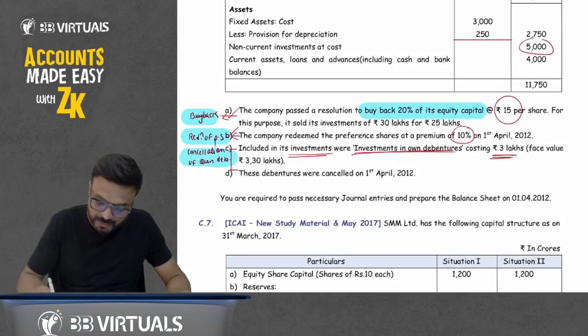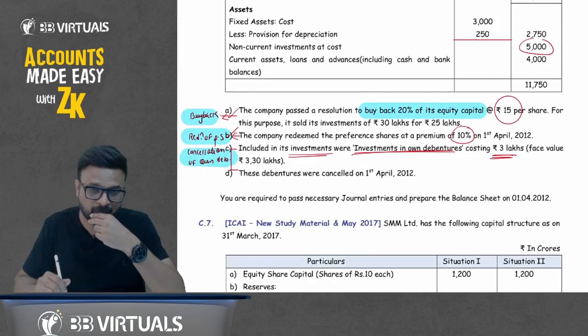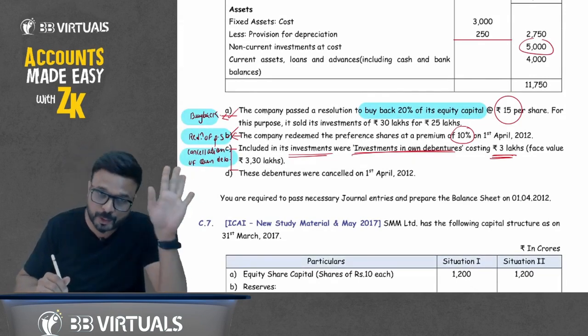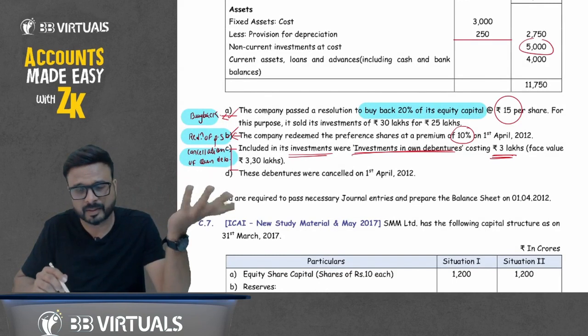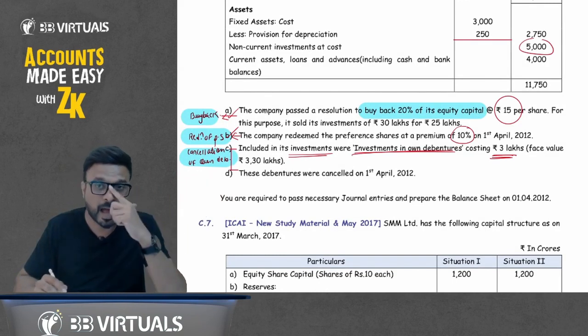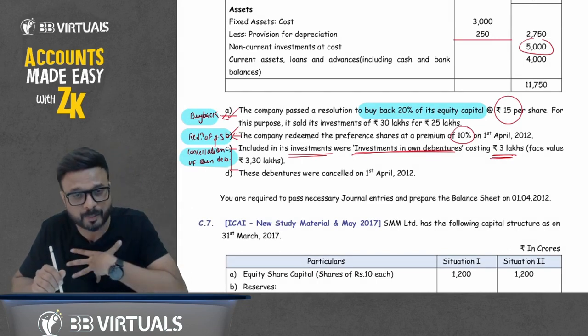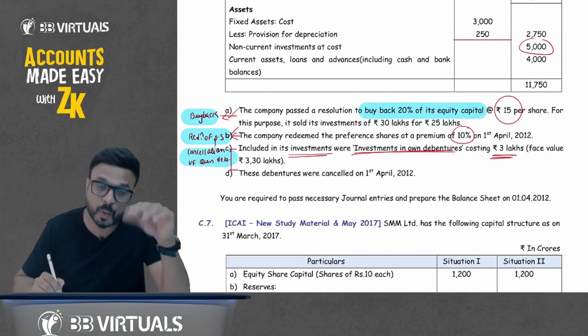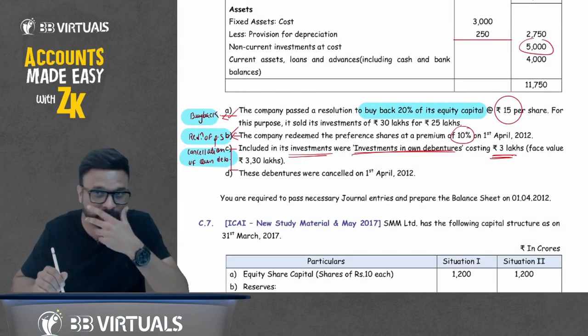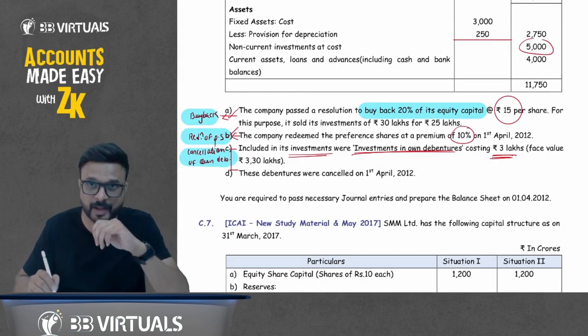It is mentioned in the question that there is an investment in own debenture. What does it mean? That you have issued the debenture in the market. The company issued debenture in the market, and out of that you have purchased some of your own debenture from the market.